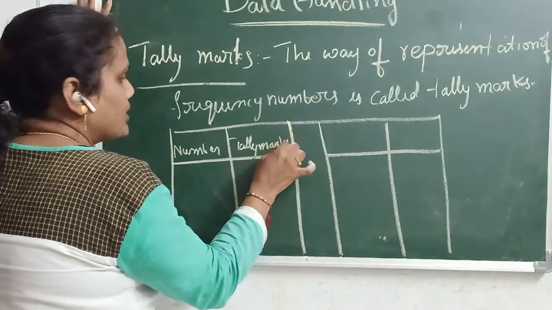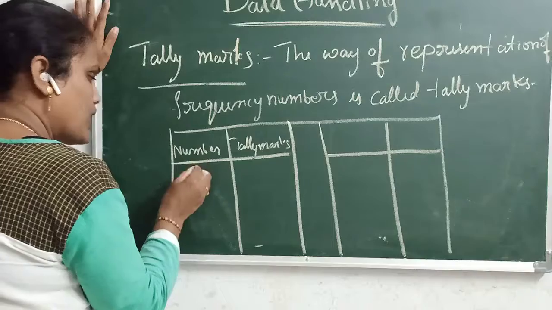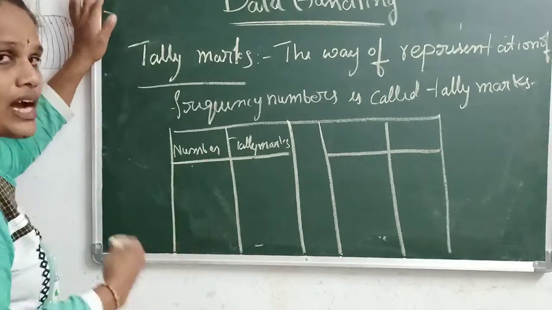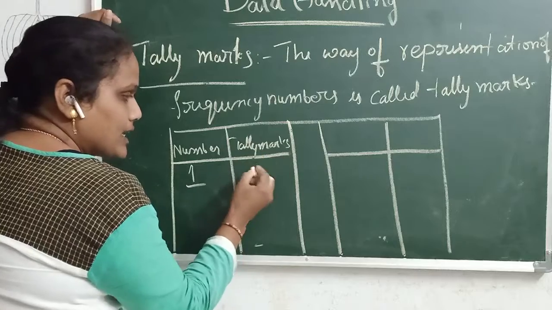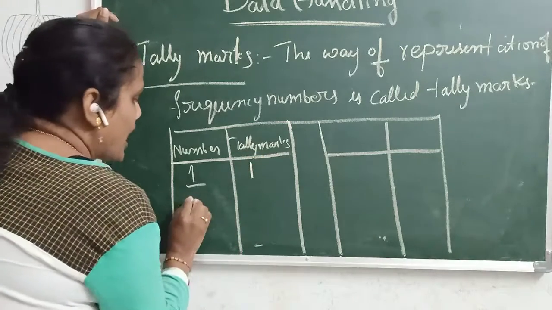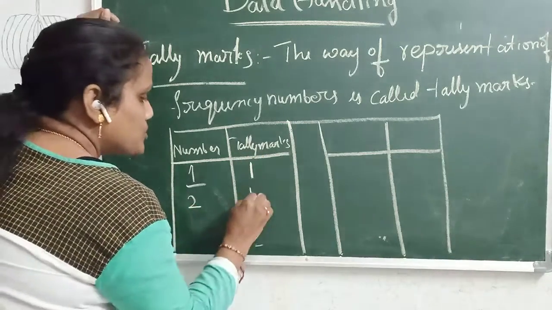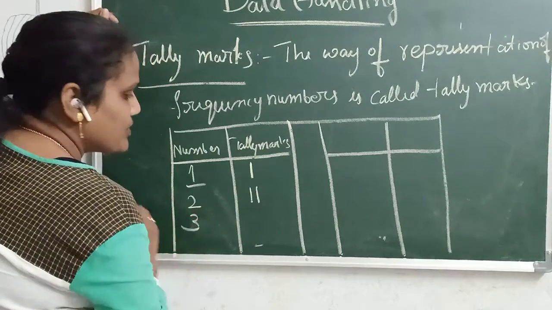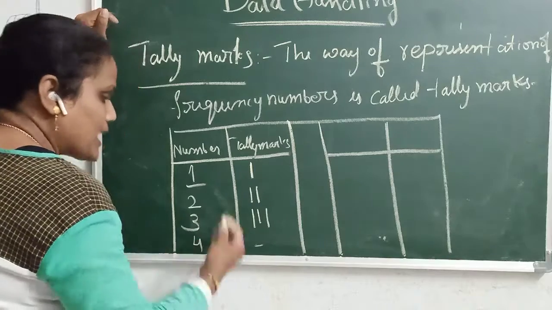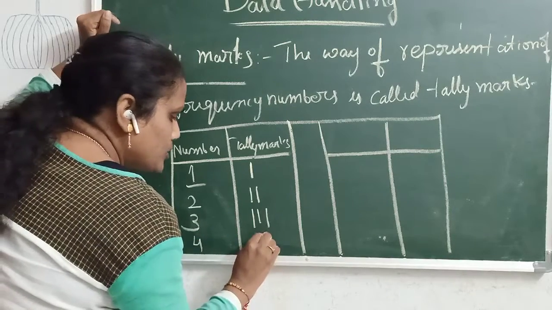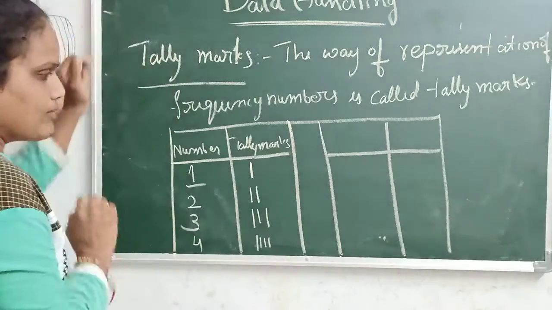So if our number is frequency, how many times a number occurs, if it occurs one time, we denote it with a tally mark like this. If it occurs 2 times, 2 tally marks. If it occurs 3 times, 1 2 3. If it occurs 4 times, same thing, 1 2 3 4, like we are denoting.